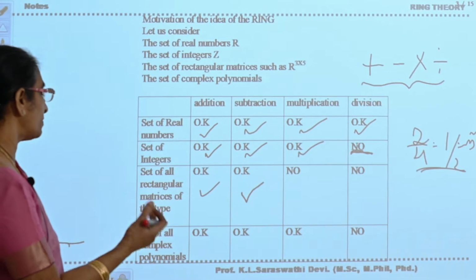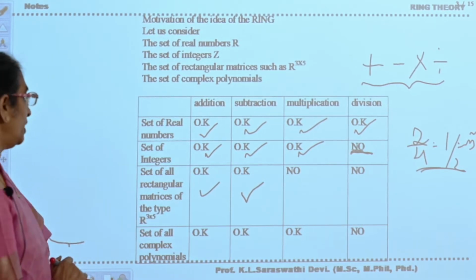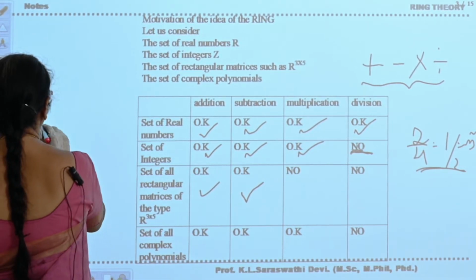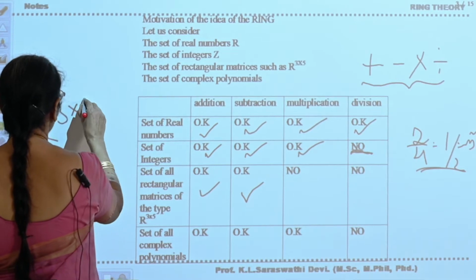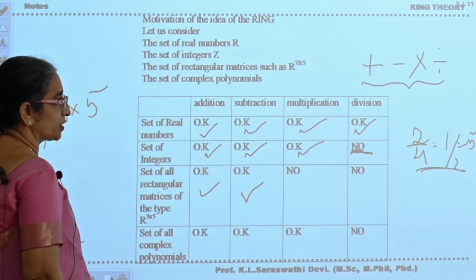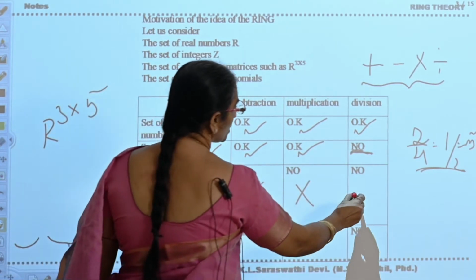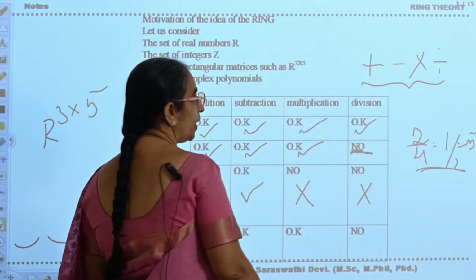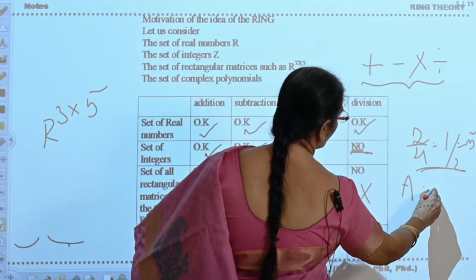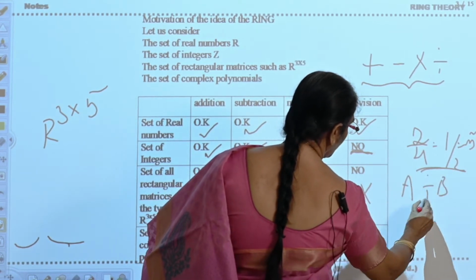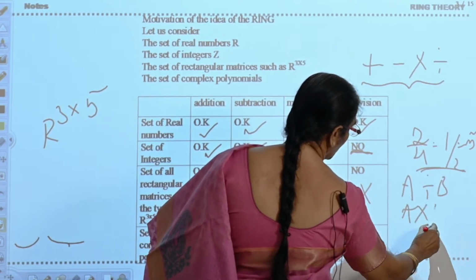For 3 by 4 rectangular matrices, multiplication is not possible, so it is not closed. Similarly, division is not closed, because A divided by B means A multiplied with B inverse.